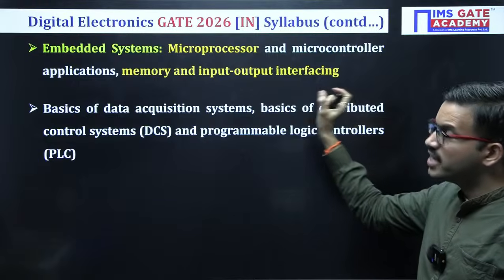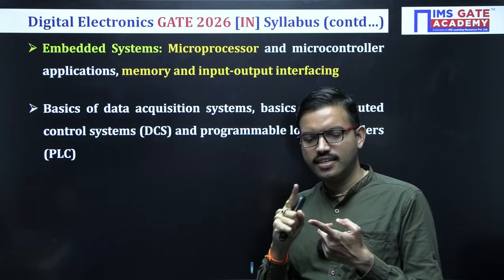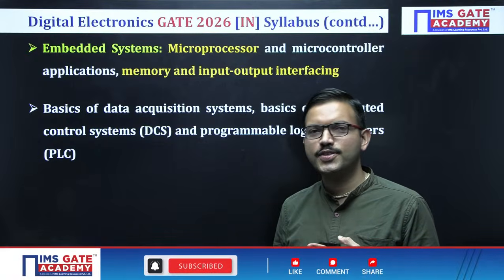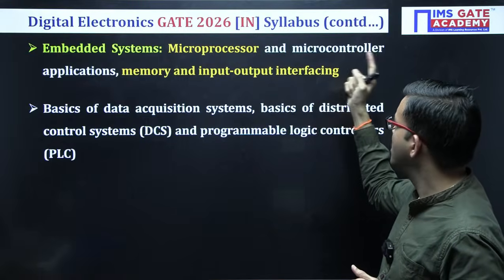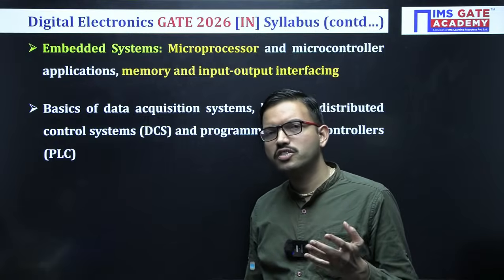And for the instrumentation branch only, they did not remove the microprocessor. In the EC branch, they have removed the microprocessor. In electrical also, they have removed the microprocessor. But in instrumentation, they have kept the microprocessor. 8085 is there, and microcontroller is also mentioned, but you mostly won't get microcontroller-based questions.